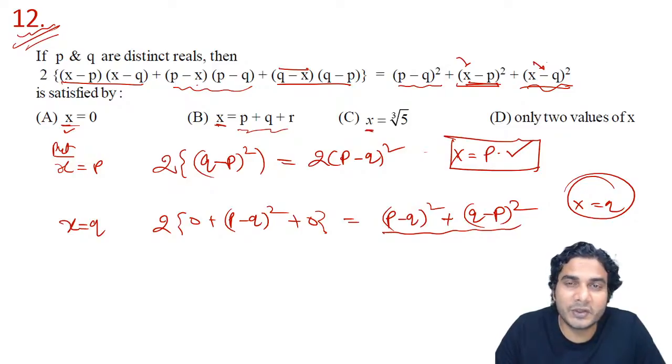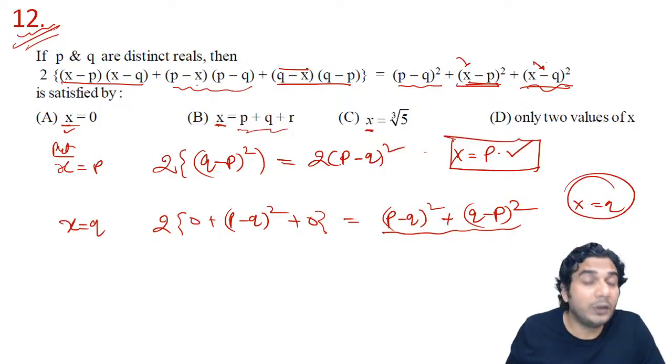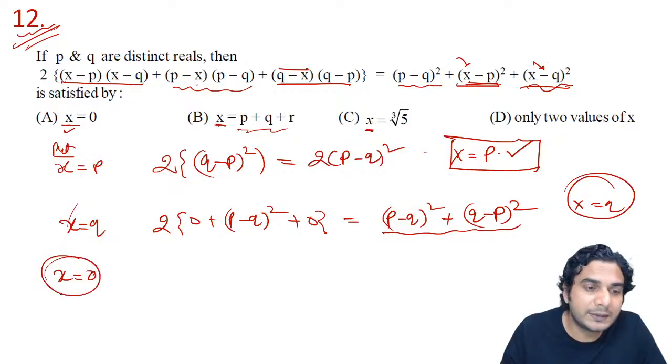All right, so let's check one more value. If the third value satisfies, then as I told you, it will become an identity, and then any value of x will satisfy this equation. That means we can put any value of x in this equation to check whether a third value satisfies or not. So I'm repeating this: if the third value satisfies, then it becomes an identity. So I'm putting x equal to 0, because that is the simplest thing to put.